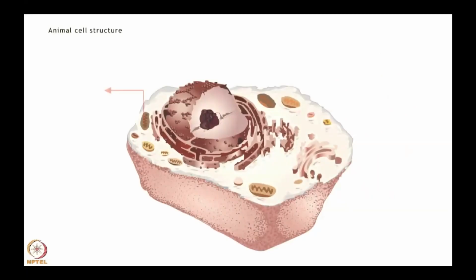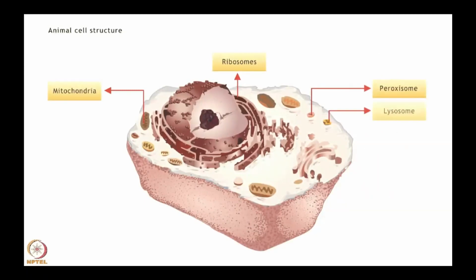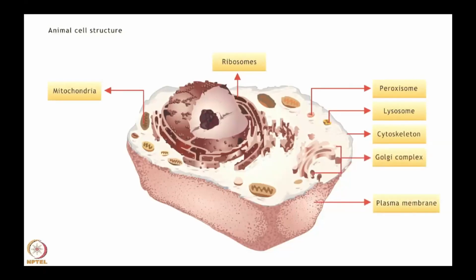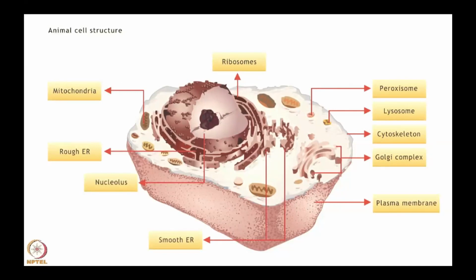A typical animal cell lacks a cell wall and contains several membrane-bound organelles such as nucleus, mitochondria, endoplasmic reticulum (ER), Golgi apparatus, lysosomes, and peroxisomes.